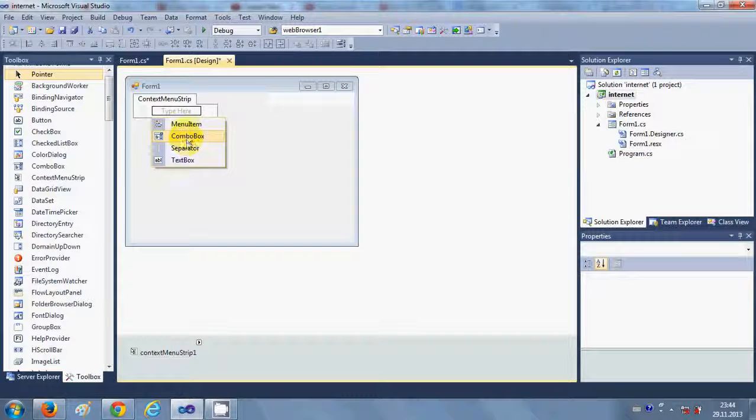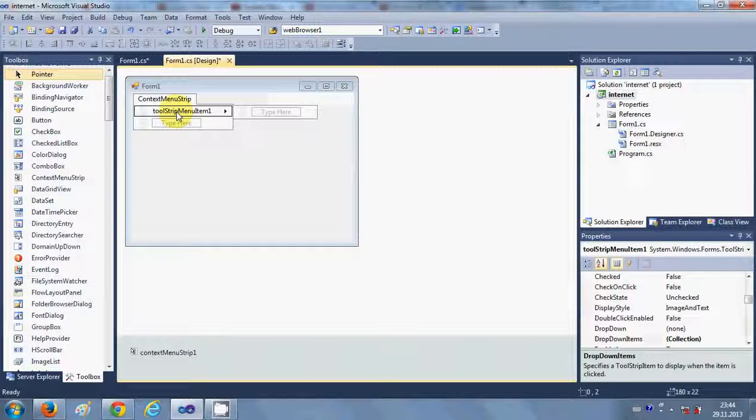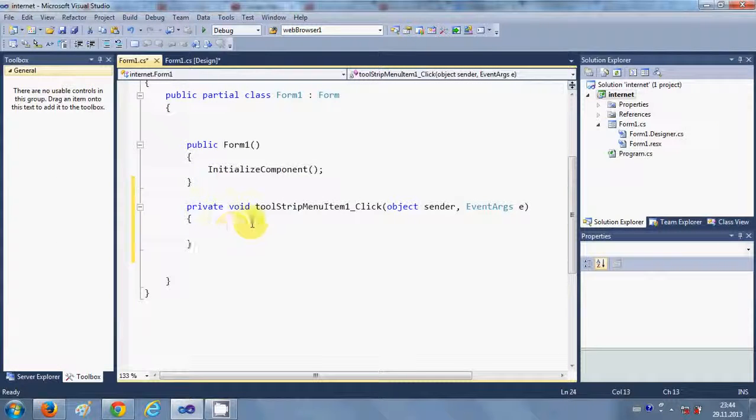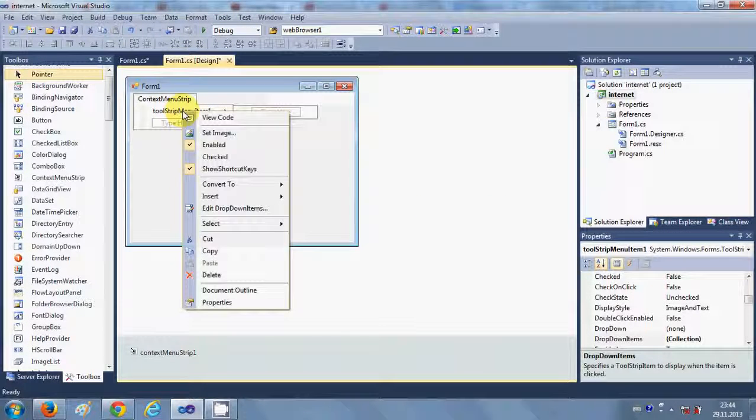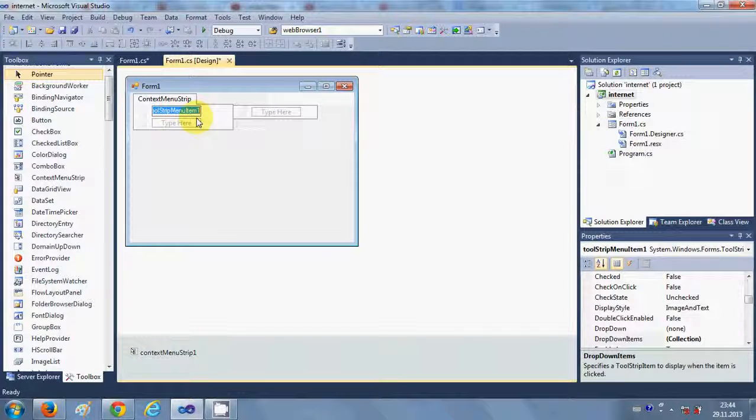I will add a menu item, and I can select it and change its text as Close, for example, and you can give the second menu item as Exit, or you can give New or something else.